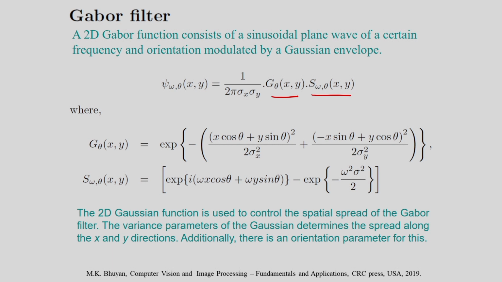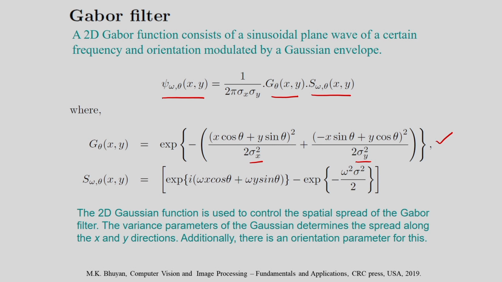If I consider these two functions, the sinusoidal function and the Gaussian function, then I get the 2D Gabor function. The z theta xy is the 2D Gaussian function, where sigma x square is the variance along the x direction and sigma y square is the variance along the y direction.